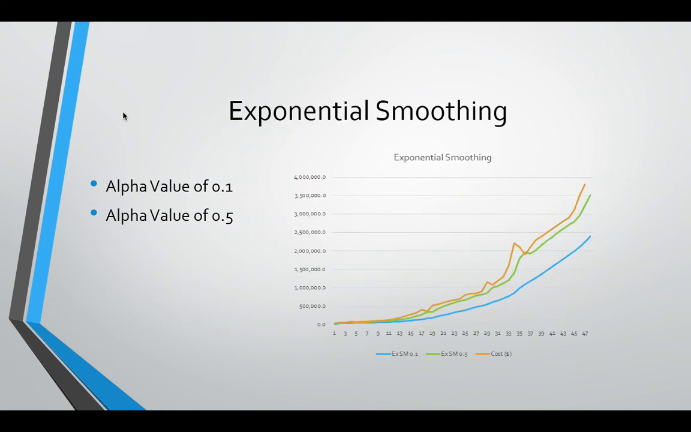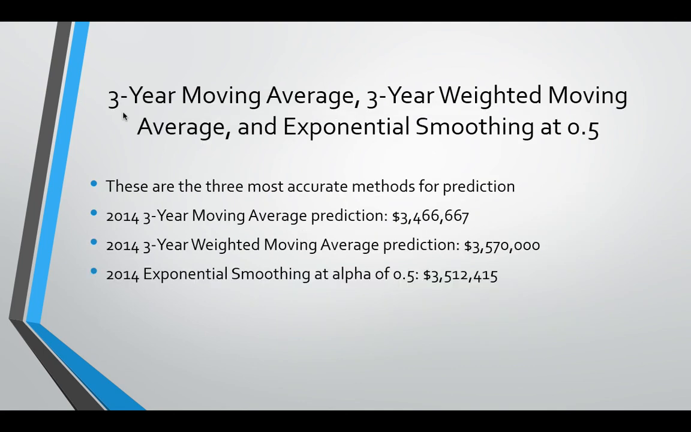And then exponential smoothing, there's the alpha value of 0.1 and the alpha value of 0.5. 0.1 is shown on the blue line, and then the green is the 0.5 value line that is the closest to the orange cost line. And although the blue is the most smooth out of the two, the green 0.5 line is definitely much more accurate. So we're going to look at 3-year moving average, 3-year weighted moving average, and exponential smoothing at 0.5.